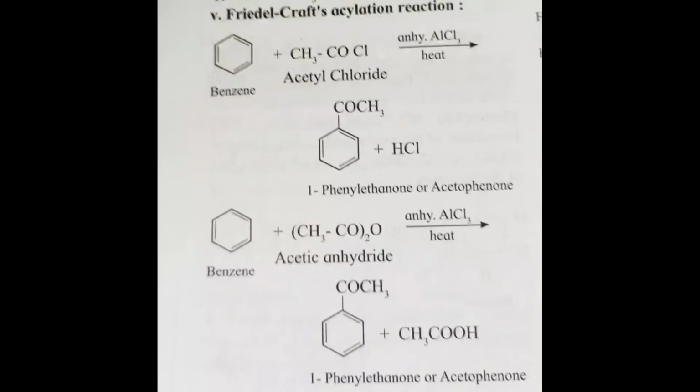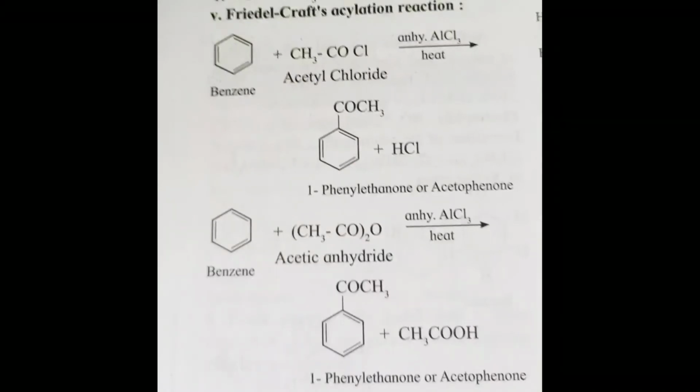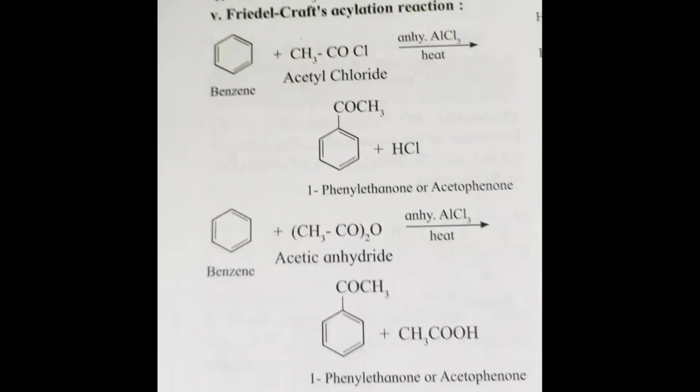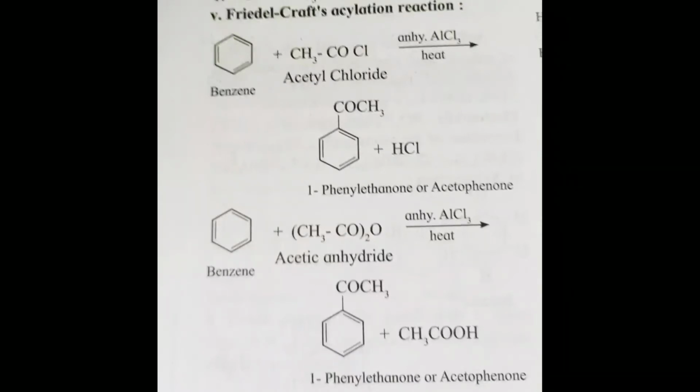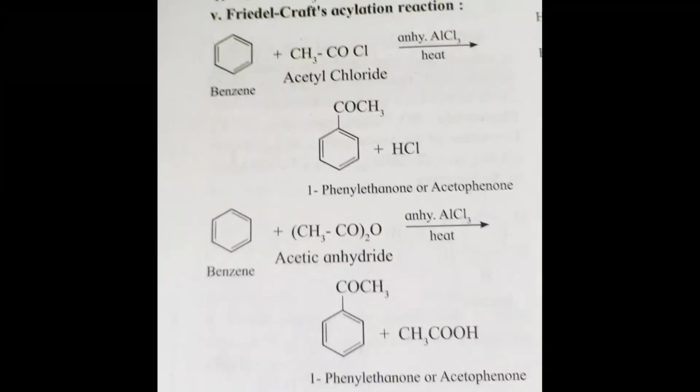So benzene is heated with acyl halide or acid anhydride in presence of anhydrous aluminum chloride, which gives the corresponding acyl benzene. In this reaction, the formation of the electrophile: RCOCl plus AlCl3 gives R-C+=O plus AlCl4 minus, and the electrophile is the acylium ion.